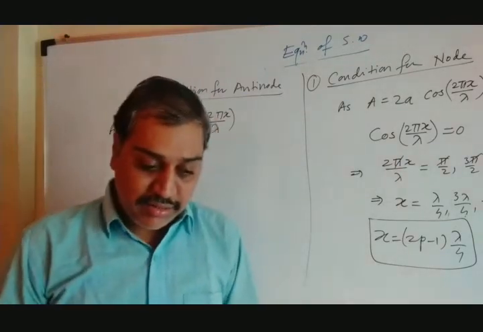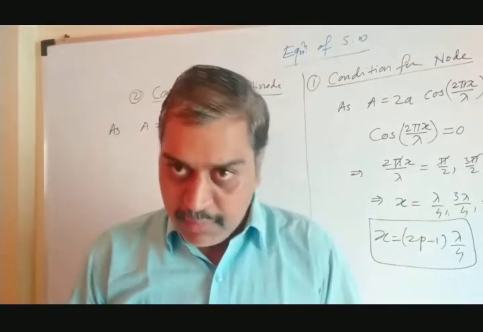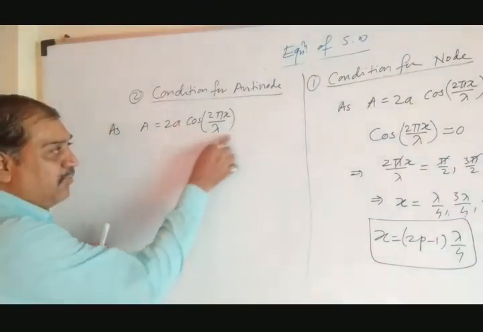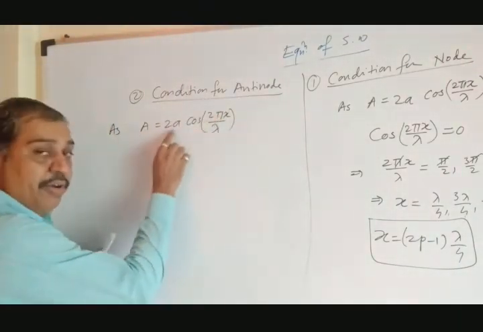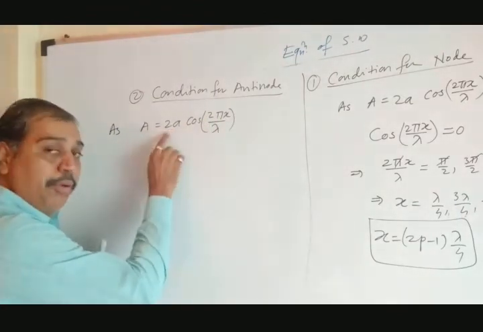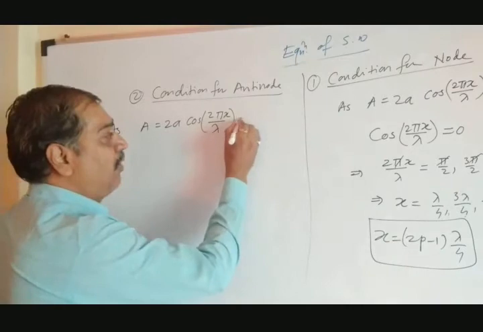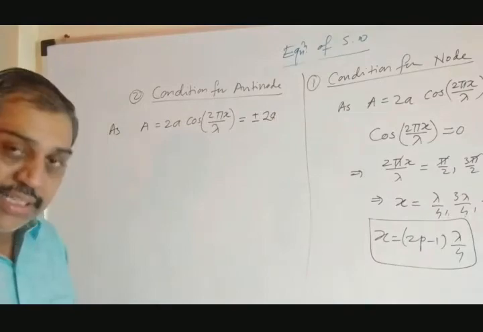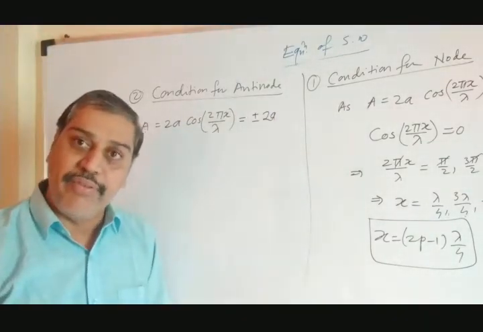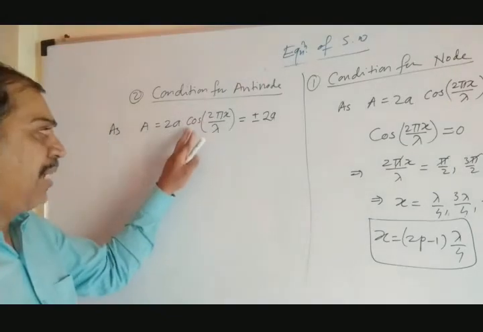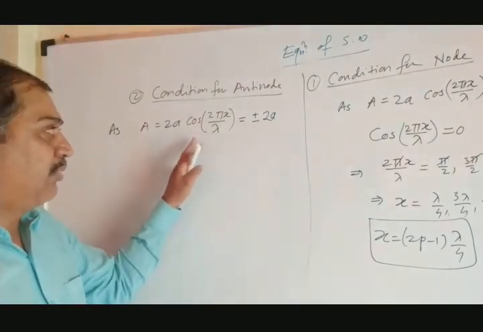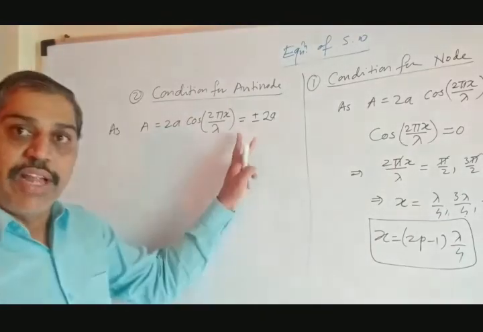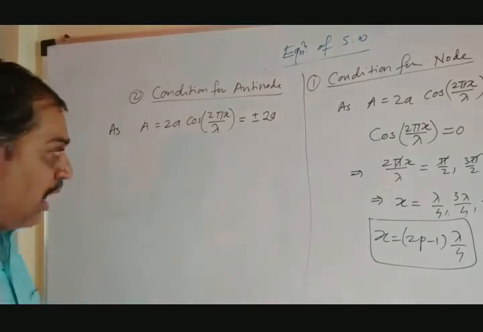So the maximum value of amplitude: if this is 1, amplitude is plus 2a. If it is minus 1, amplitude is minus 2a. So the condition is that amplitude is equal to plus minus twice a. That is the condition for an antinode, the point where amplitude is maximum. 1 into twice a is plus twice a, minus 1 into twice a is minus 2a. So A equal to plus minus 2a is the condition. Now just put it here.